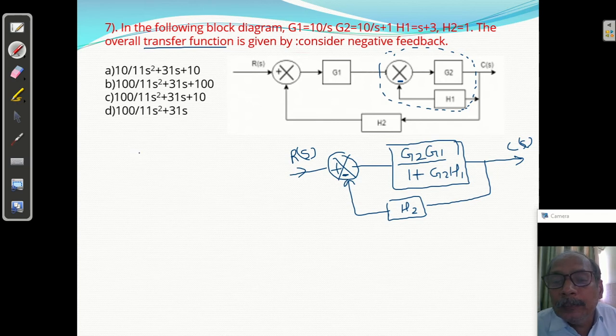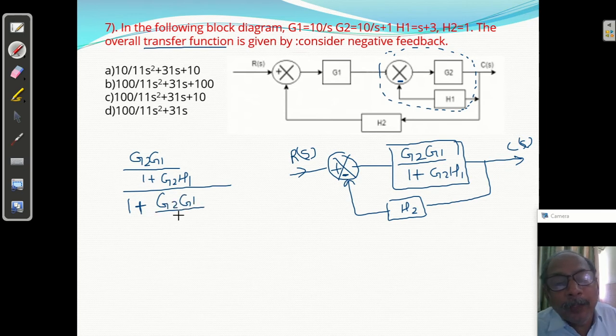So you will get G2 G1 upon 1 plus G2 H1, okay, upon 1 plus negative feedback है 1 plus it is positive GSHS, GS is this G2 G1 upon 1 plus G2 H1, that is GS upon 1 plus GS into HS, HS क्या है?